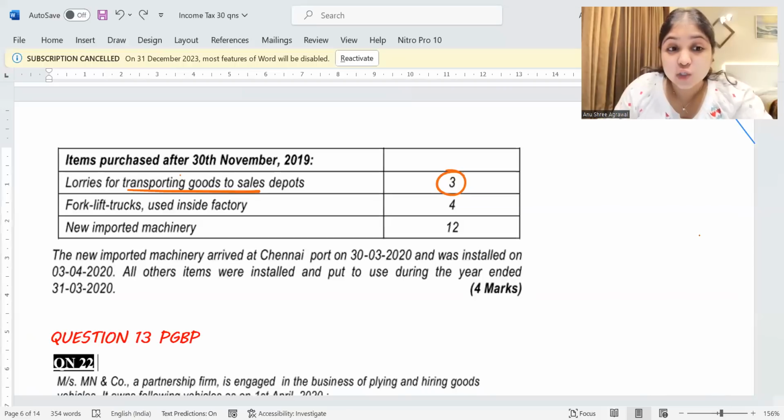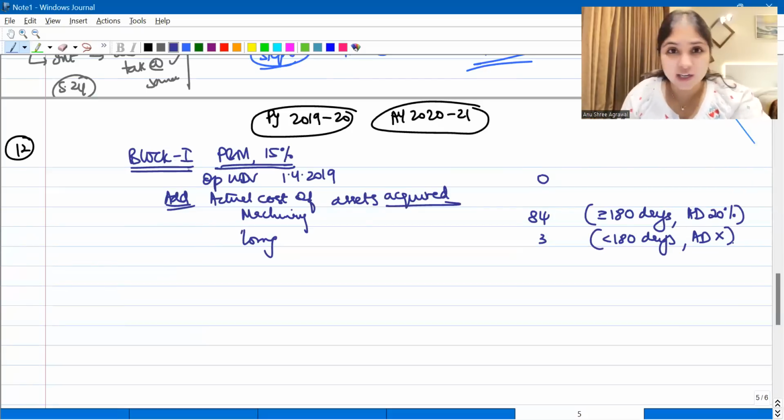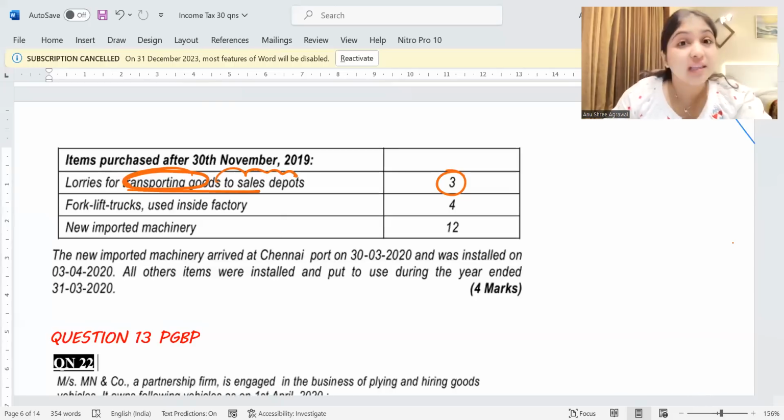It is a lorry. It is used for transporting goods till the sales depot. It is a road transport vehicle. Will I get additional depreciation? I will not get additional depreciation. It's a road transport vehicle. It is used for transporting goods till the sales depot.